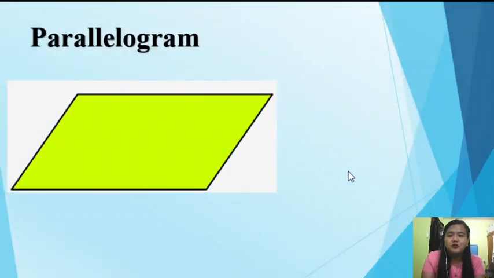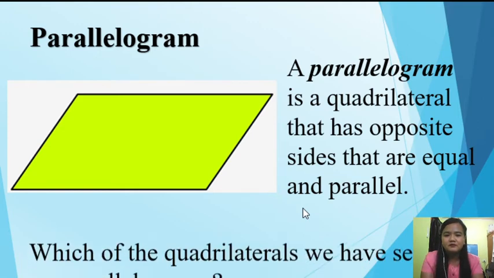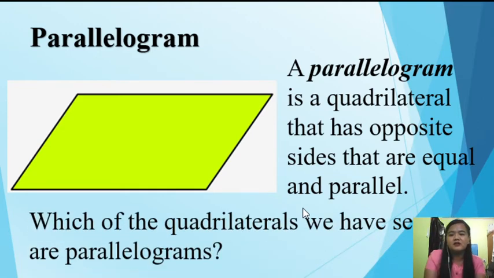Okay, next. Let us now proceed to this parallelogram. So, a parallelogram is a quadrilateral that has opposite sides that are equal and parallel. So, which of the quadrilaterals we have seen are parallelograms? So, ibig sabihin, dun sa mga quadrilaterals pala, meron doon ang pasok sa criteria ng pagiging isang parallelogram.